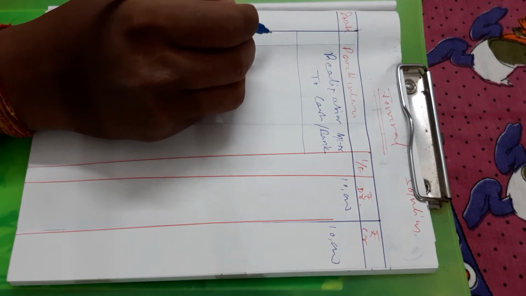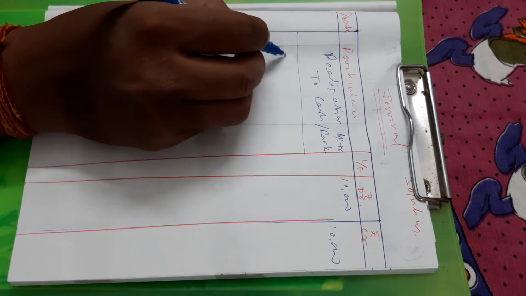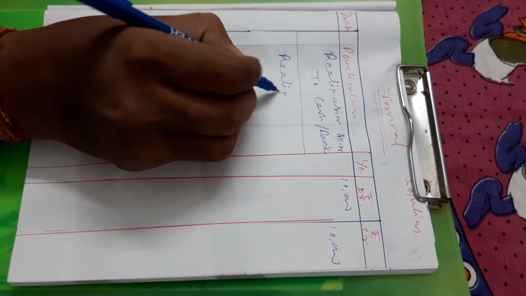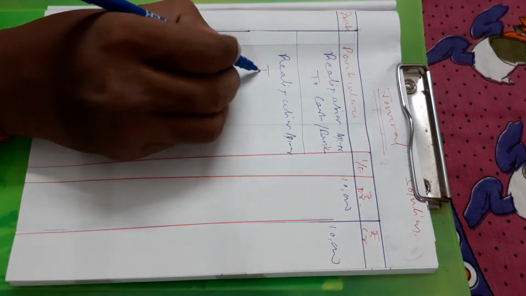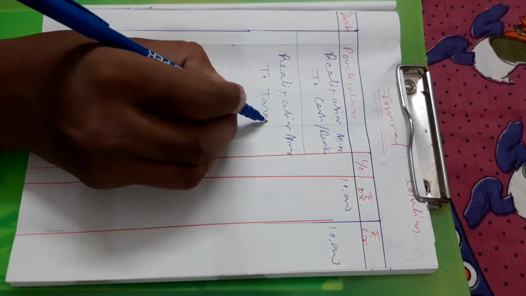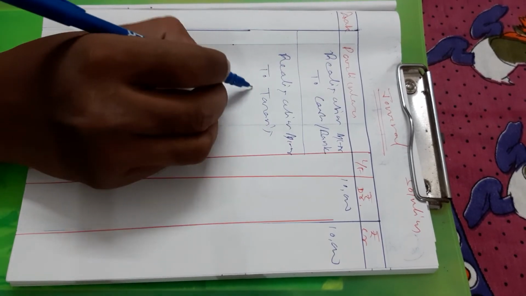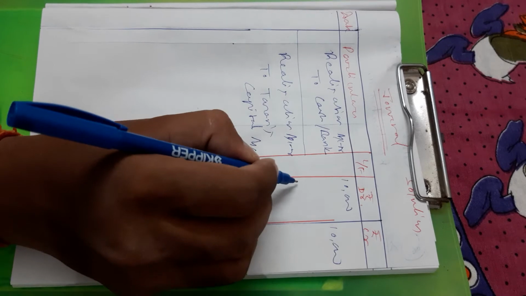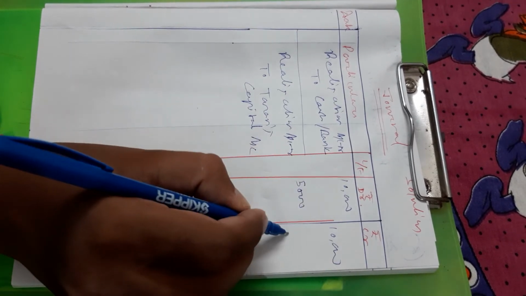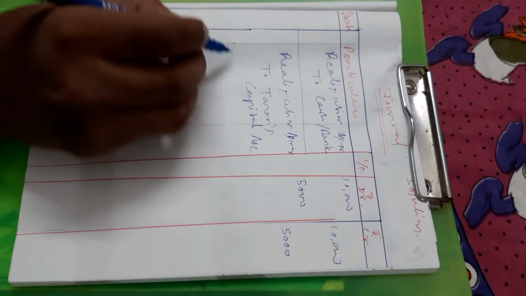And the second question is that realization expense of 5,000 was paid by Taran. So what is the entry? Realization account debit to Taran capital account. How much? 5,000. Here you will write 5,000. Close it.